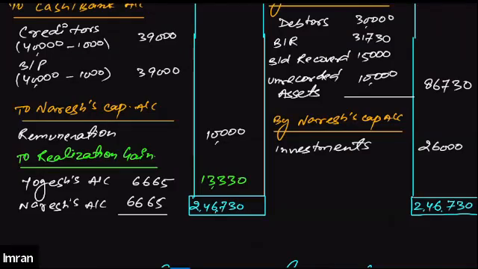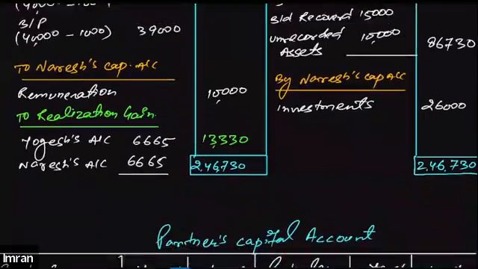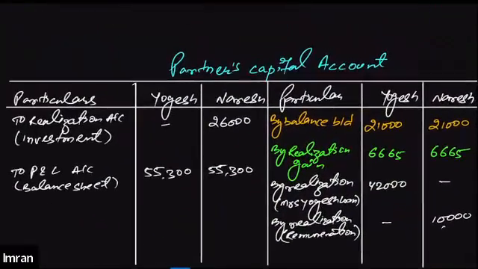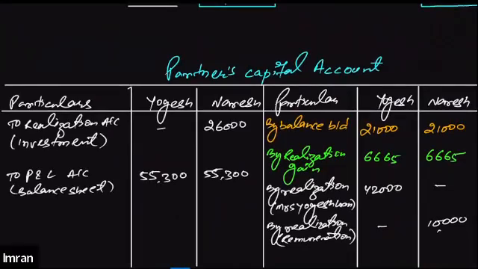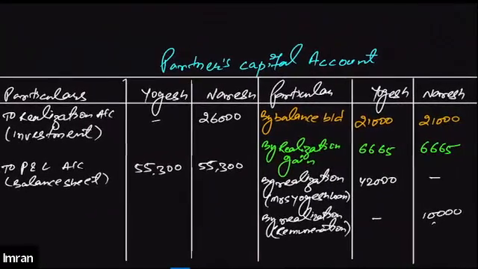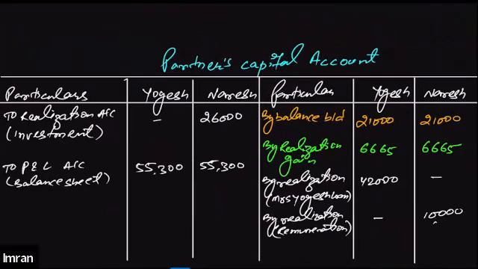Okay. Since the realization account is done, now we will be moving to the partners capital account. At the time of preparing the partners capital account, we'll first of all prepare the format. As you already know, we'll write down the particulars, then on the debit side we'll make a column for both the partners, Yogesh and Naresh, and on the credit side as well, we'll make three columns indicating the particulars, Yogesh and Naresh.